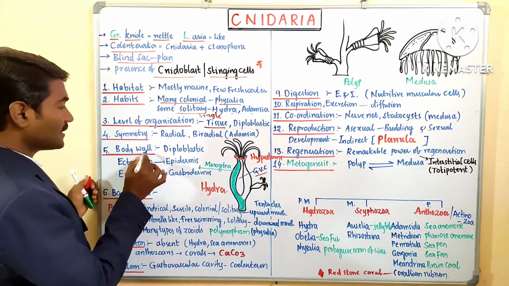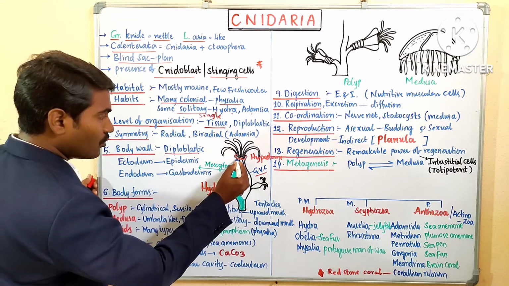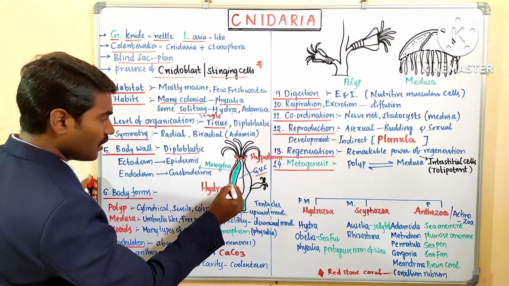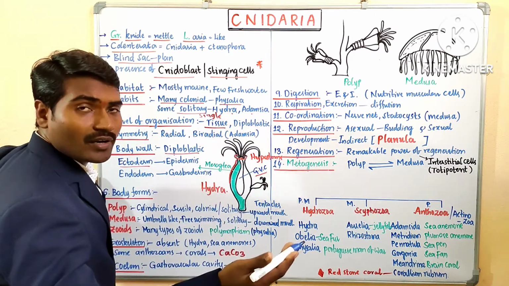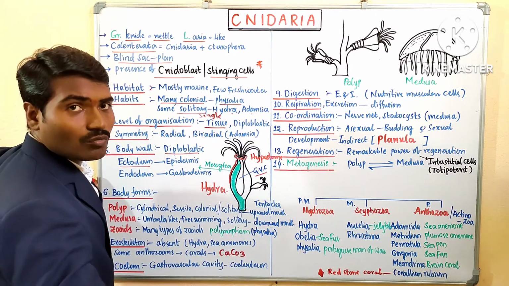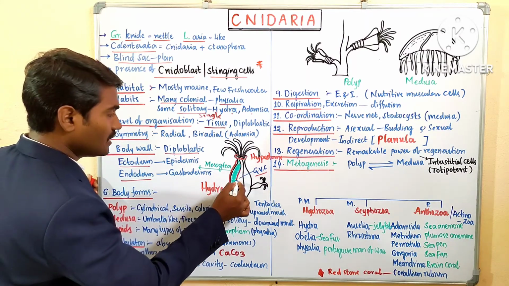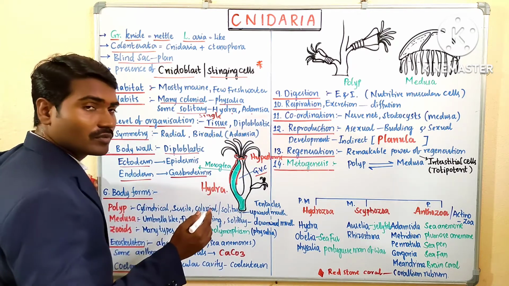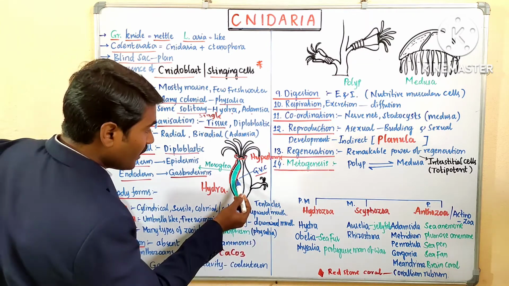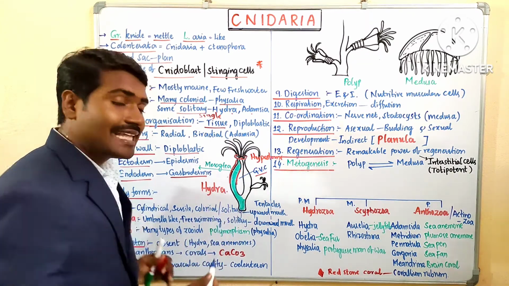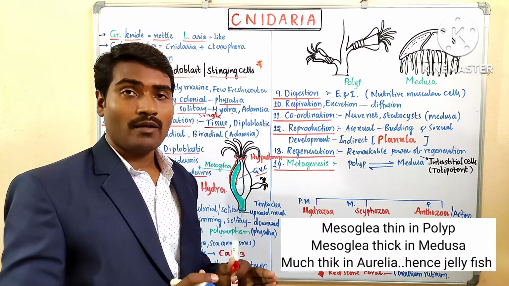I already discussed this in the body wall. So they are diploblastic. This is the outer layer, and this outer layer is called ectoderm. Later the ectoderm develops into the epidermis, the outer body wall. The endoderm, the inner layer, later develops into the gastroderm. In between the ectoderm and endoderm there is a gelatinous material that is called mesoglea.